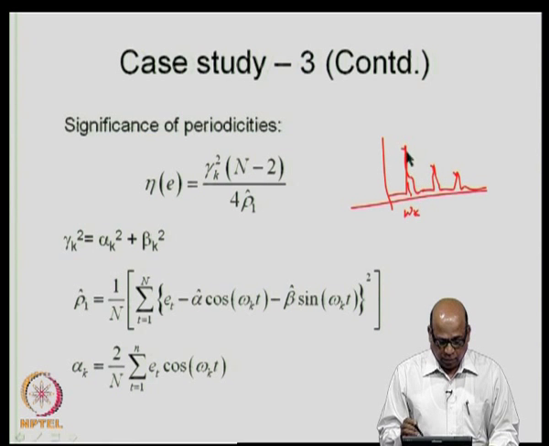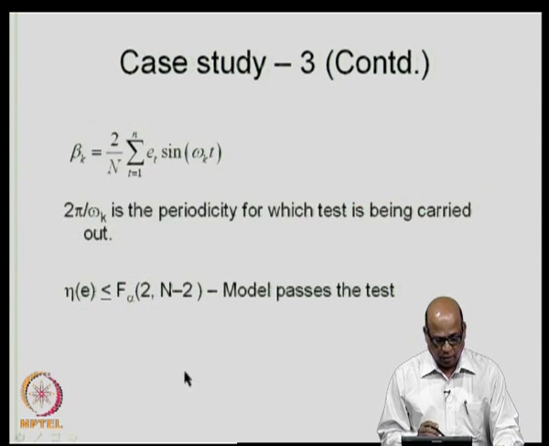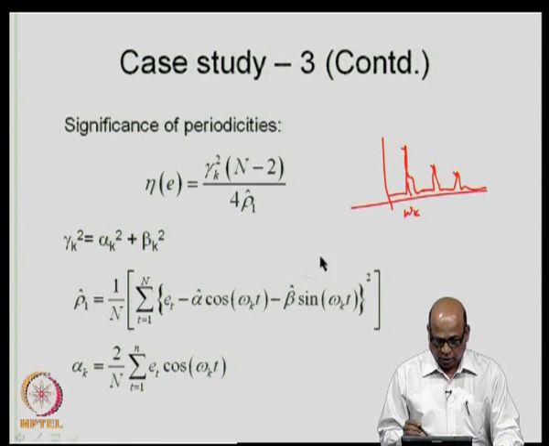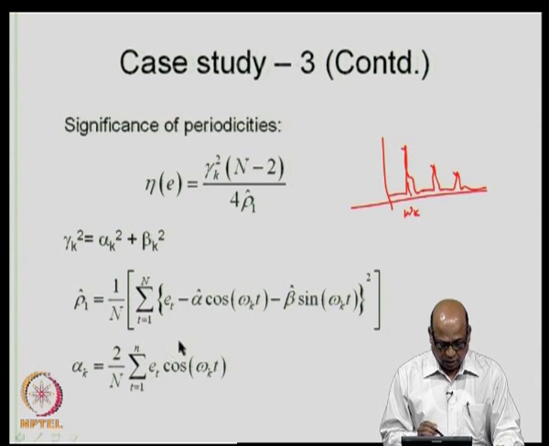So, this is for that particular k. You can calculate gamma k, where alpha k is given by this and beta k is given by this. Omega k is known, and e t is the residual series. t is equal to 1 to n, and n is in this particular case 240, and alpha k and beta k are obtained from here.